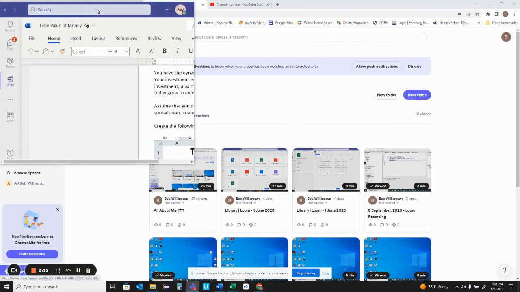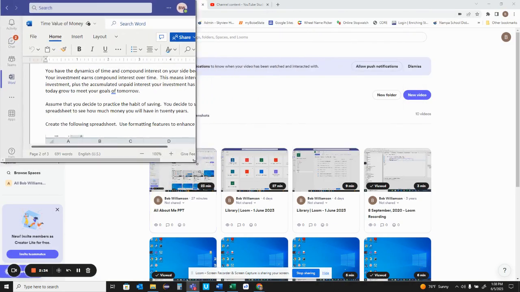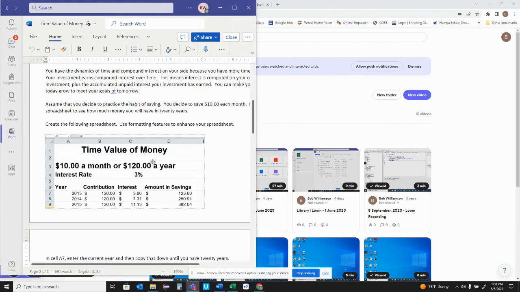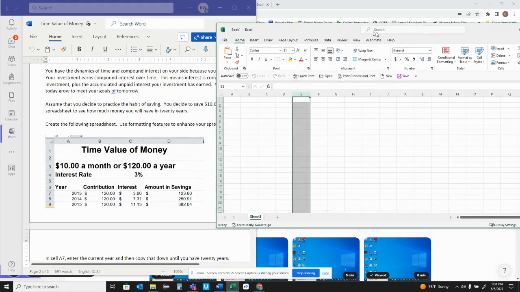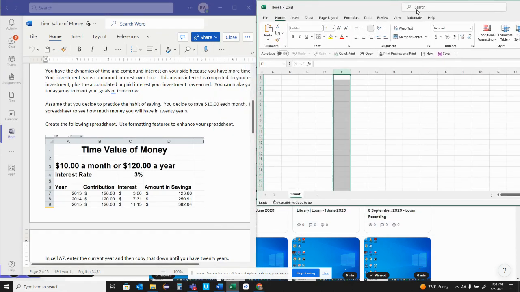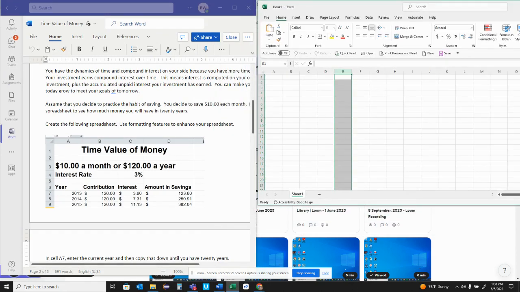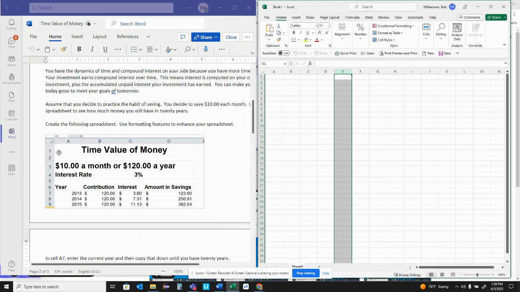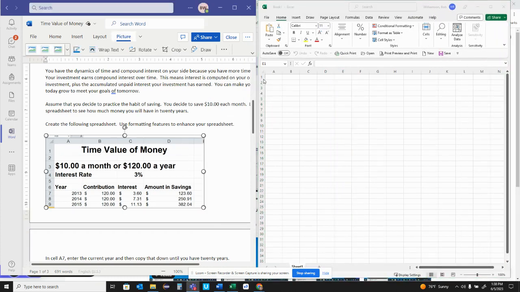I'm going to make it so I can see this along with a workbook to design or format our spreadsheet. So it looks like we have here A, B, C, D formatted and merged.